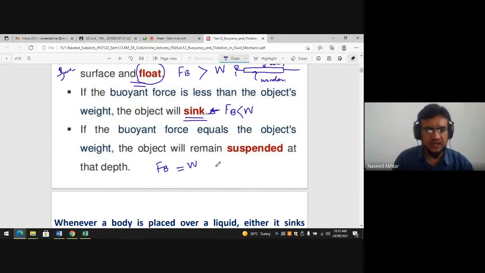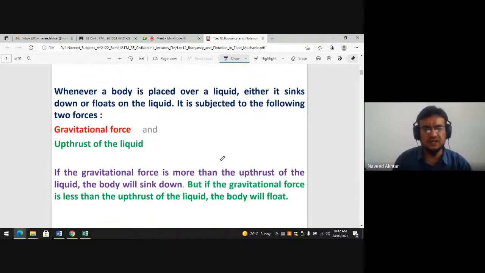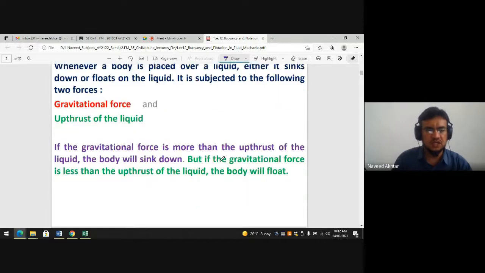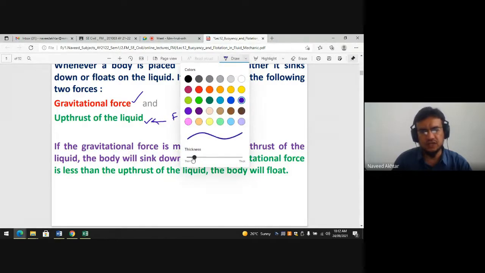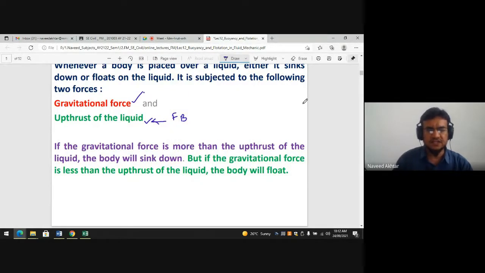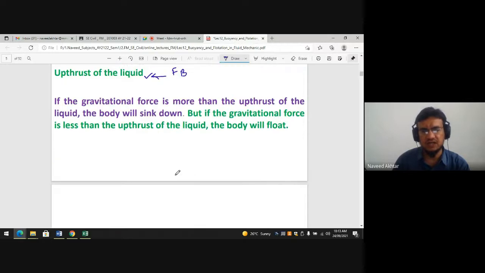So whenever a body is placed in a liquid, whether it sinks down or floats on the liquid, it is subjected to two forces: the gravitational force and the upthrust of the liquid, which we denote as Fb, the buoyancy force. The gravitational force is due to the weight density. If the gravitational force is more than the thrust of the liquid, the body will sink down. But if the gravitational force is less than the thrust of the liquid, the body will float.